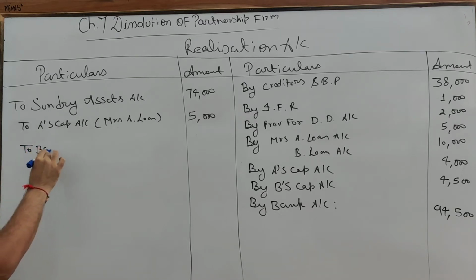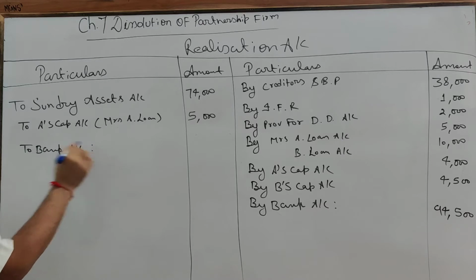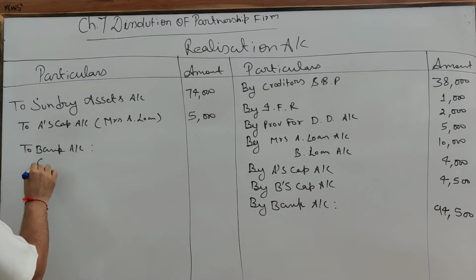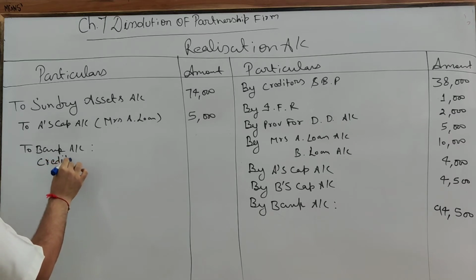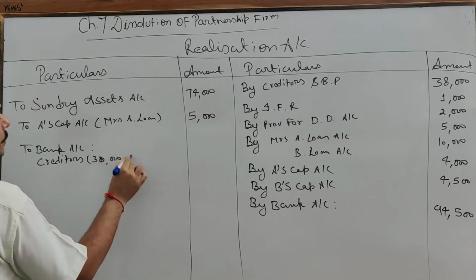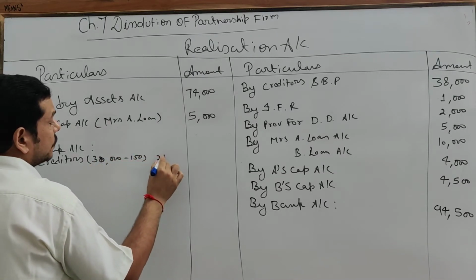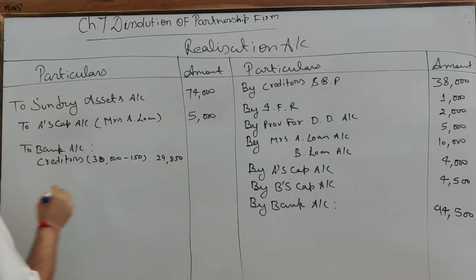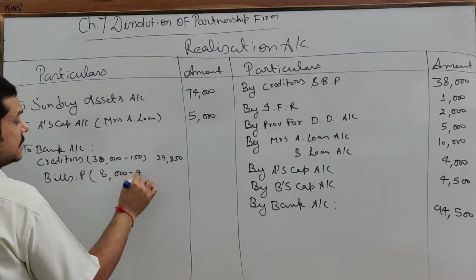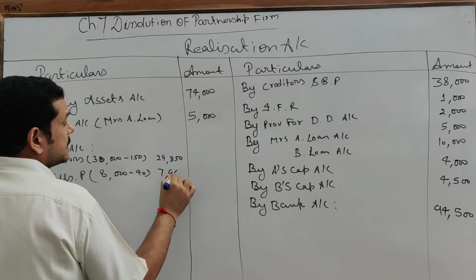Assets realized 94,500. Now we will make the payment of liabilities. So to bank account. At the time of payment of the liabilities, you have to write individually. Creditors and bills payable are paid at a discount. So creditors 30,000 minus 150, 29,850. Similarly, bills payable are also paid at a discount, 8,000 minus 40, that is 7,960.